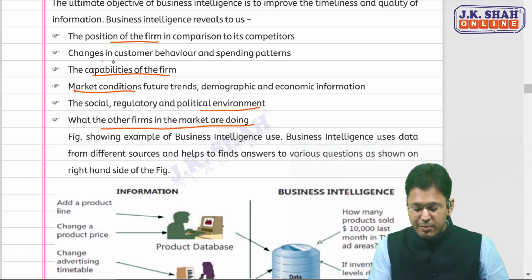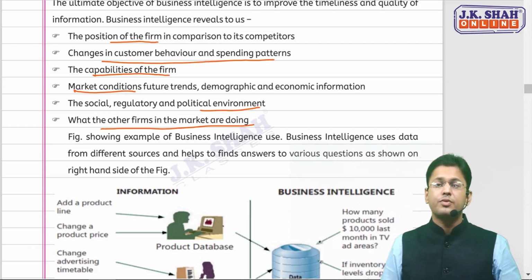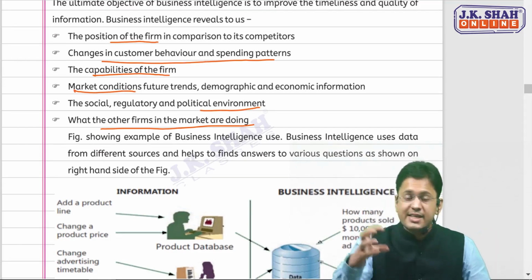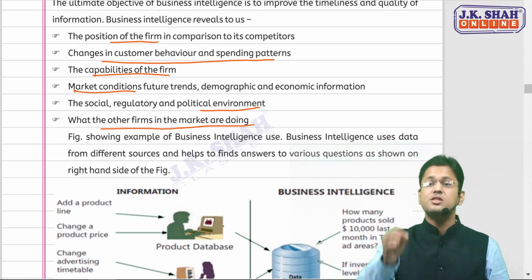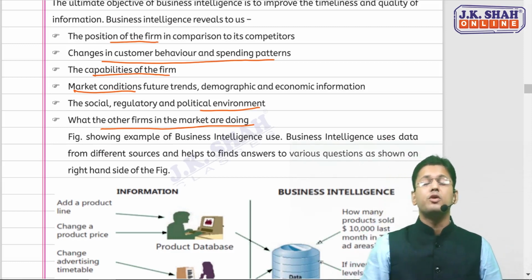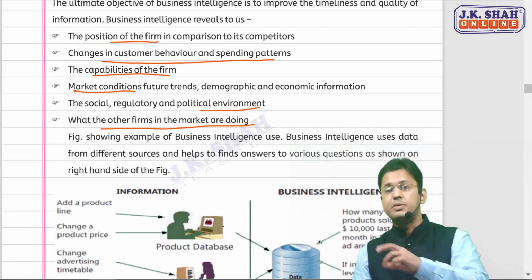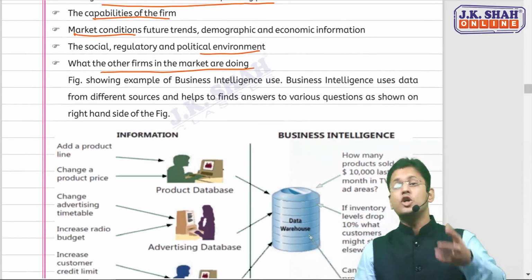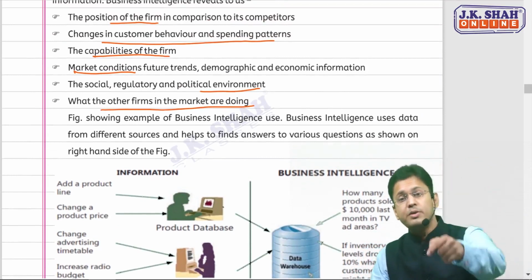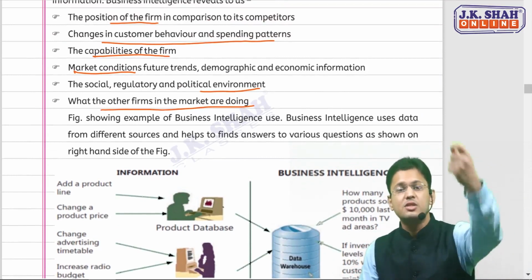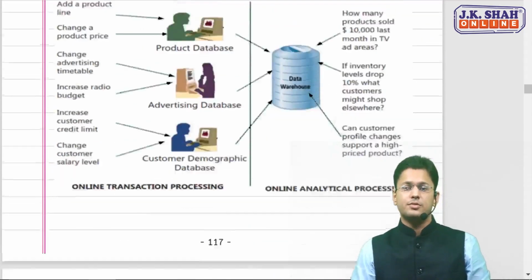Are there changes happening in customer behavior and the spending pattern of the consumers? Once you analyze everything, you'll get all this. That is the reason why you should opt for business intelligence: to know your capability, your position, your competitor's position, the market conditions, and the change in consumer behavior or spending patterns.